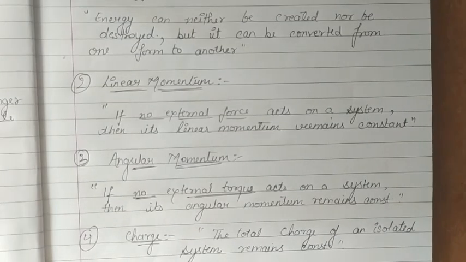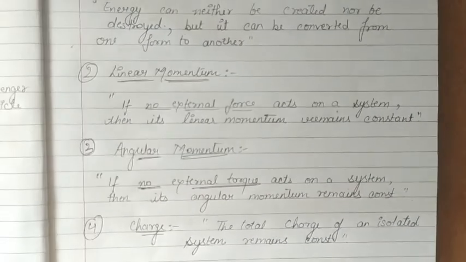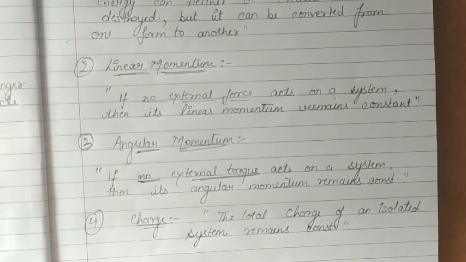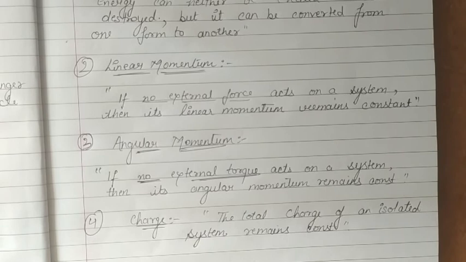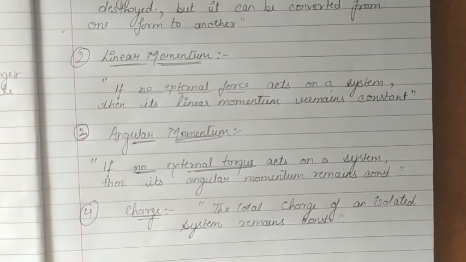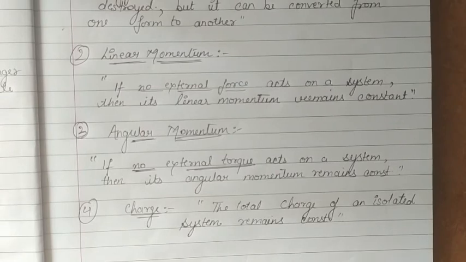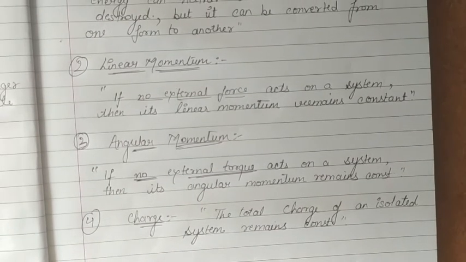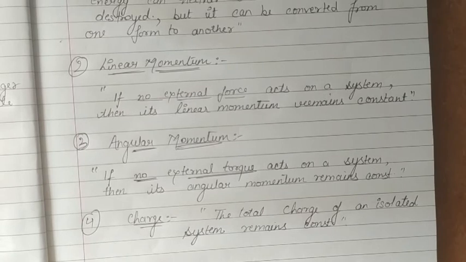And in case of charge, the total charge of an isolated system remains constant. Means if the system is isolated, then the total charge within the system will be conserved. These are the laws of conservation that usually act for macroscopic systems.